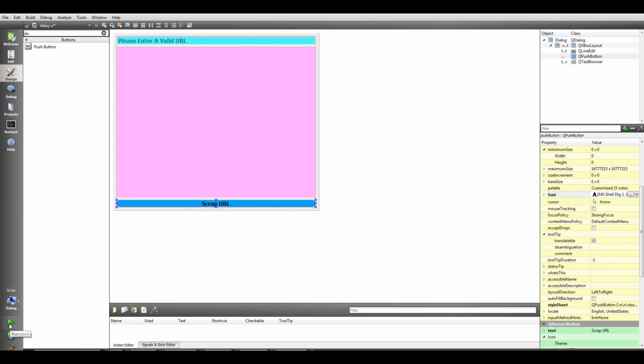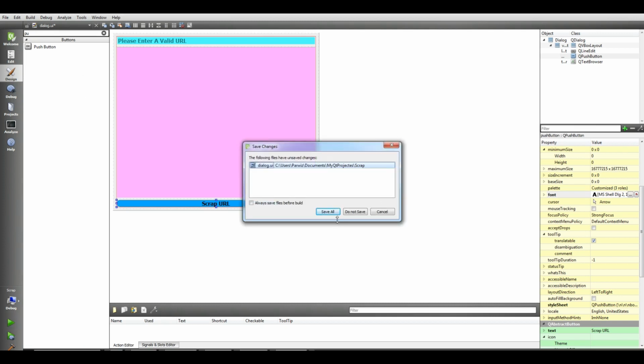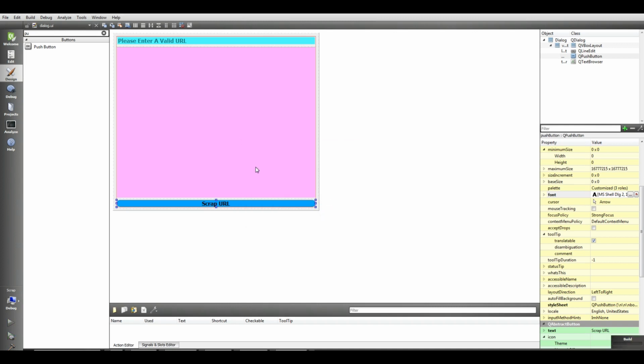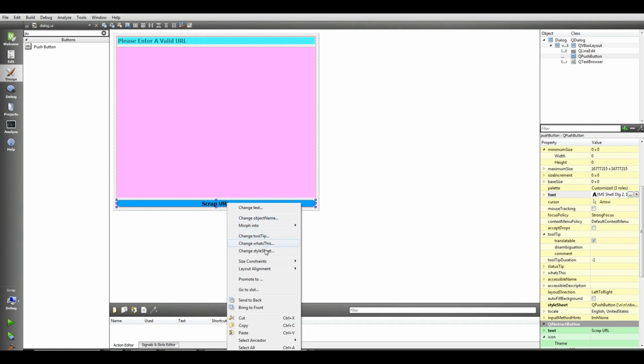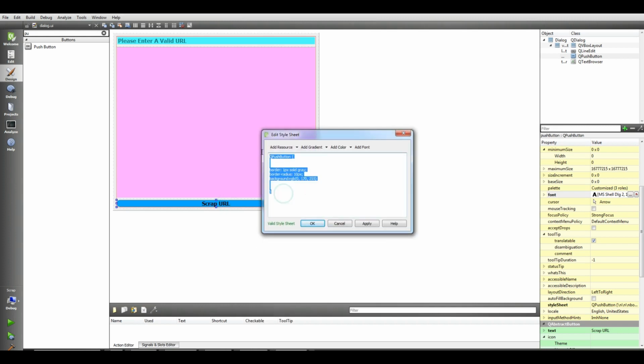Let me run this. The benefit of using Qt Creator is that you can run your application in here. But if you're using Qt Designer, you cannot run this in there. Let me run this. Yeah, it built successfully, and you can see now I have this, and now I'm going to add a mouse hover for my button. Change style sheet, and I'm going to copy this and paste it in here.